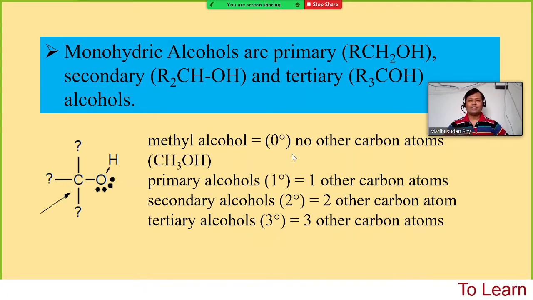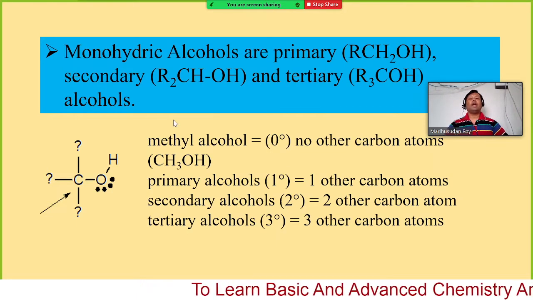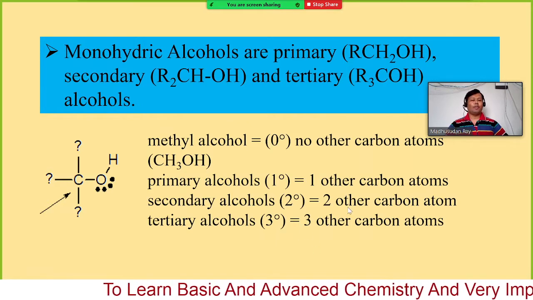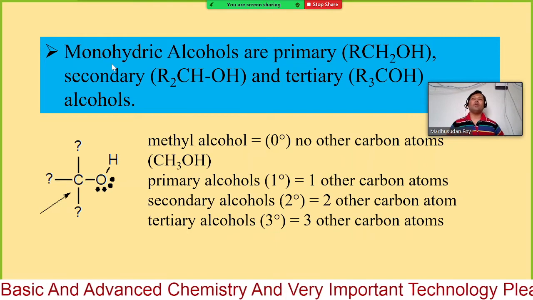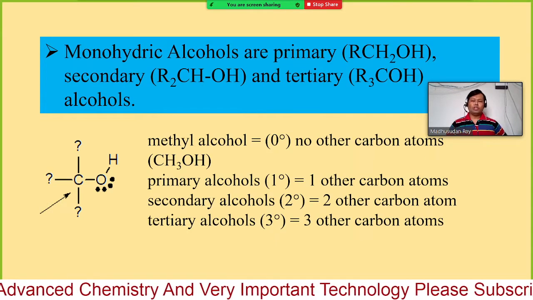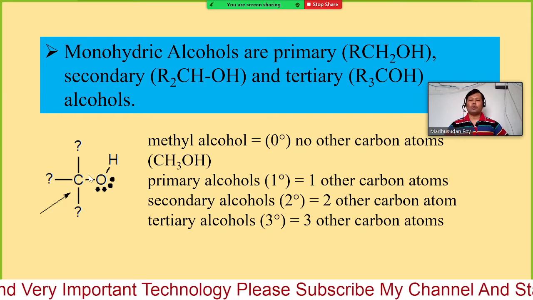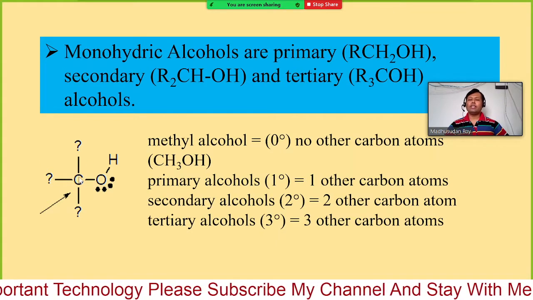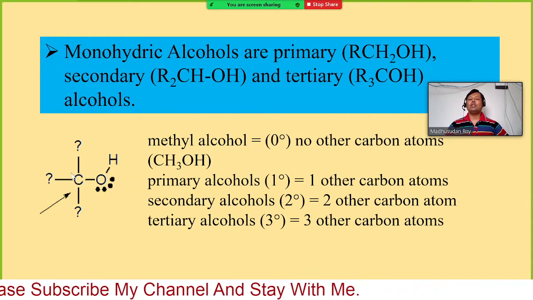Anyone have the idea? I have mentioned it here, so you can easily understand the definition of 1 degree, 2 degree or 3 degree alcohol: a monohydric alcohol means we have only one hydroxyl group. So this is the simple structure for a monohydric alcohol. Here we can have hydrogen or alkyl groups.